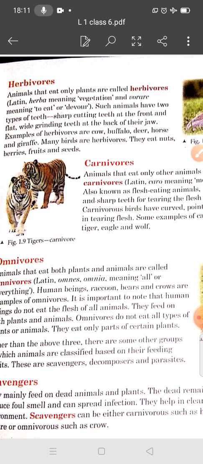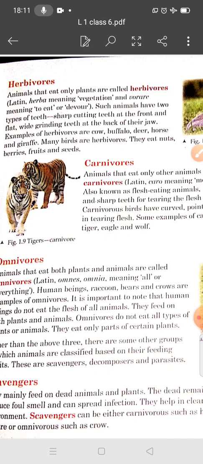If we talk about the teeth of herbivores, there are two types: they have sharp cutting teeth at the front, and flat wide grinding teeth at the back of their jaw.